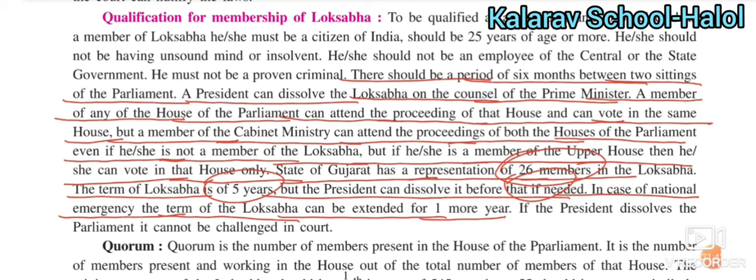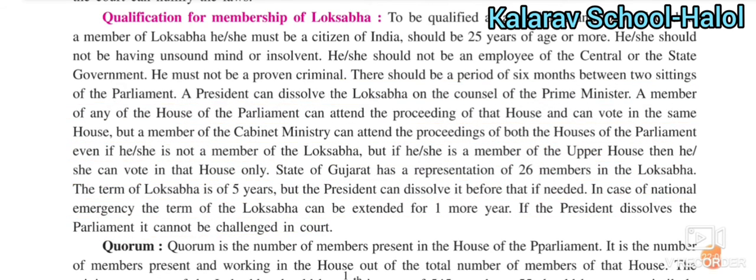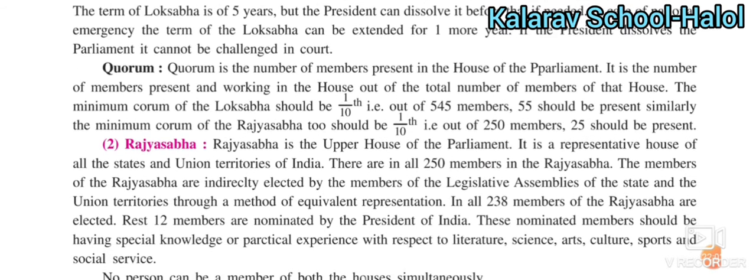If the president dissolves the parliament, it cannot be challenged in court.